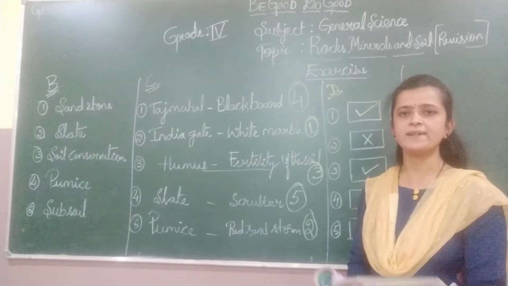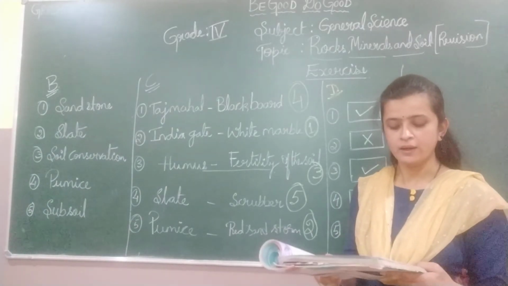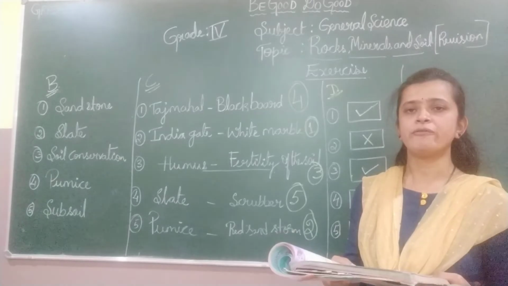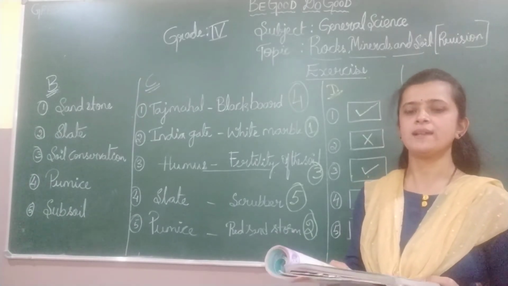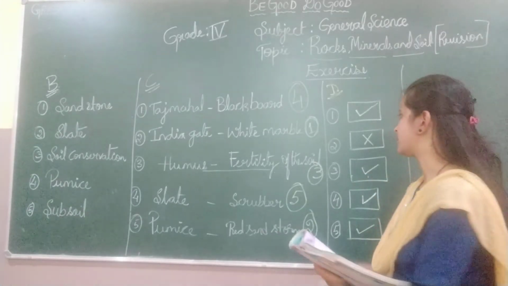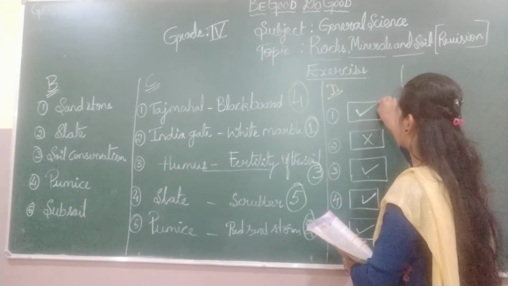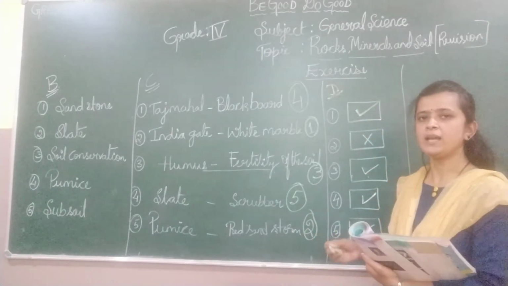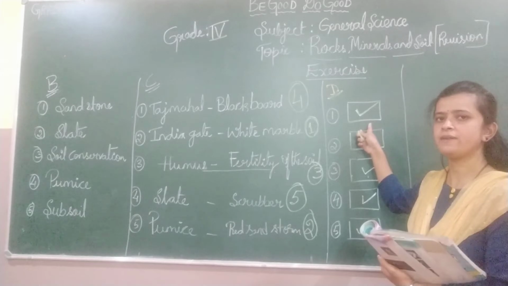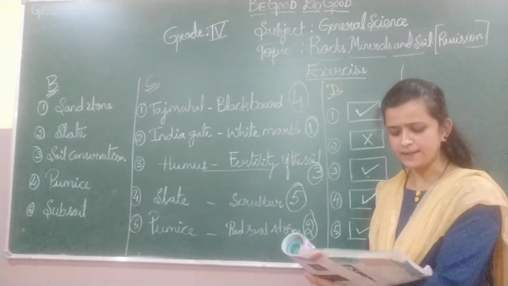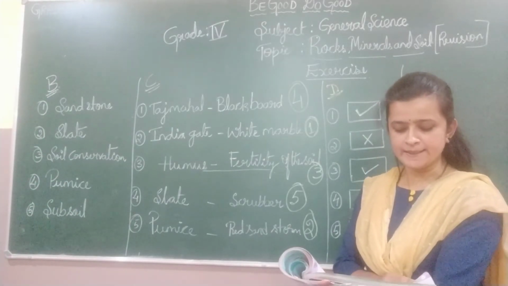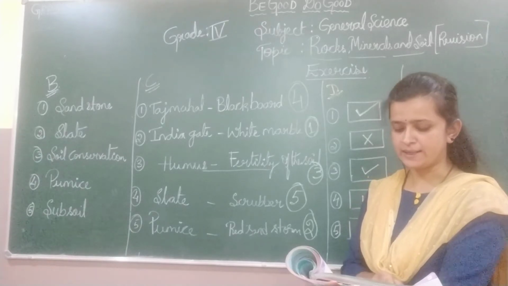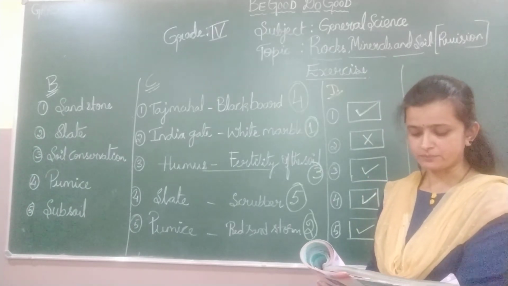The first statement: the topsoil is soft and porous. Yes, the given statement is true, so we put a tick mark in the box. This is the first one. Then the second one, children: loam is harmful for the soil and the crops.